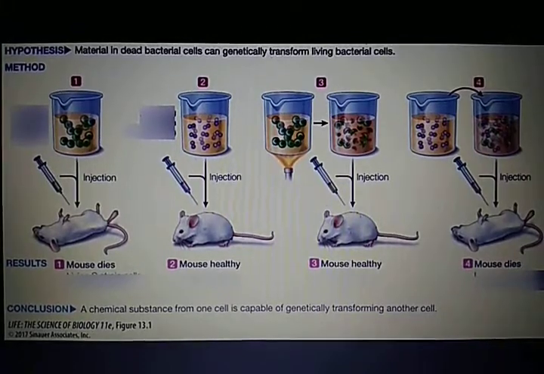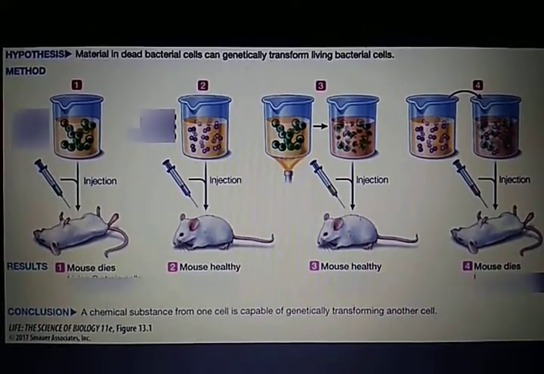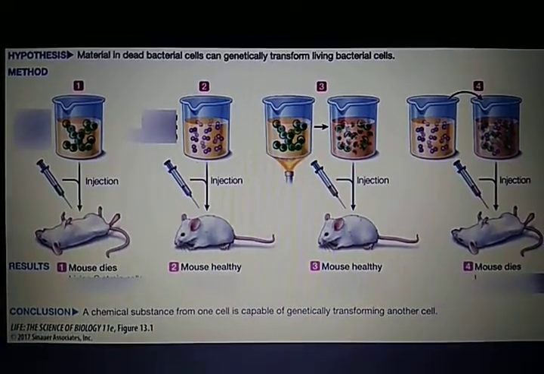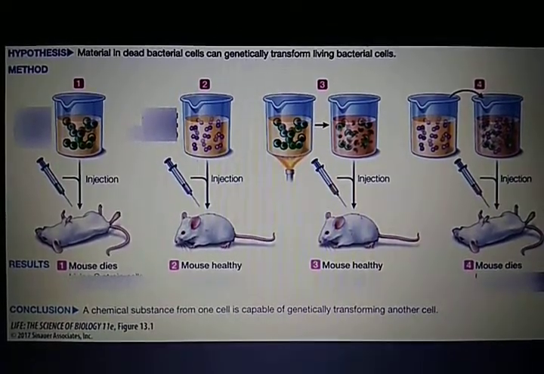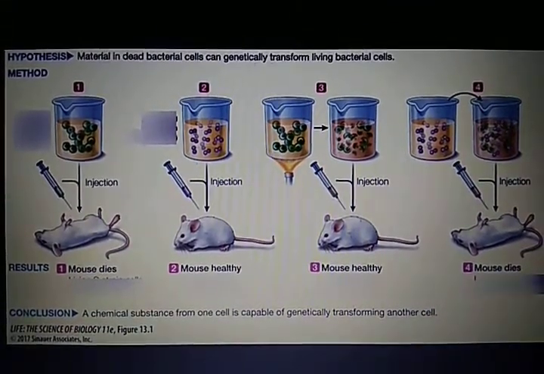In this experiment, he first infected two separate groups of mice. The mice that were infected with the S strain die from pneumonia. S strains are the virulent strains causing pneumonia. The mice that were infected with the R strain do not develop pneumonia and they live.